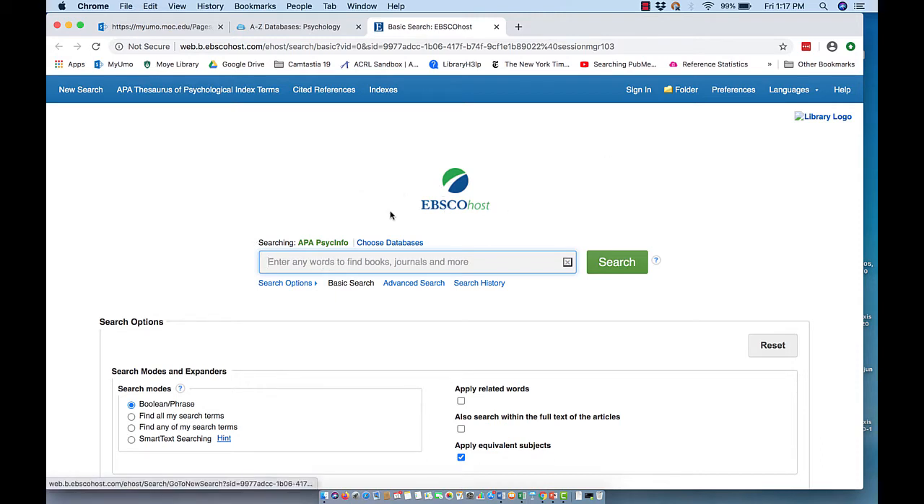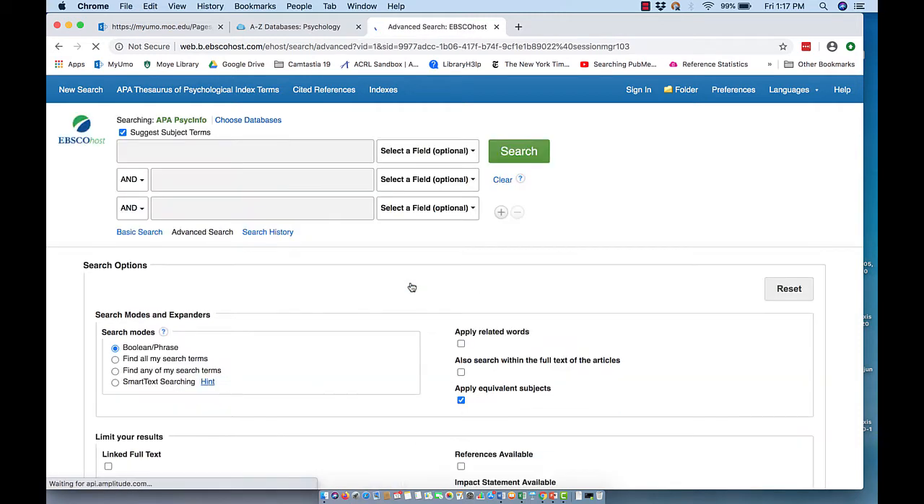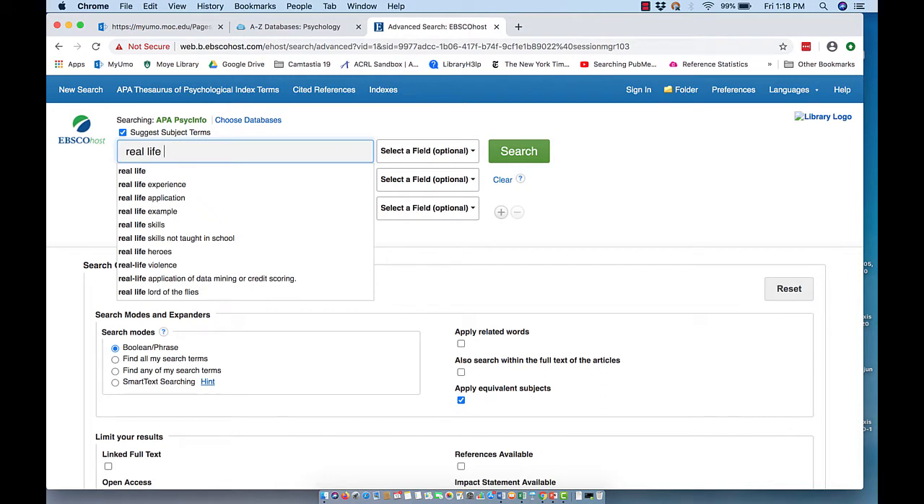We're here at the EBSCOhost, who's the vendor, PsycInfo database, and we're going to do an advanced search. I would always have you do an advanced search. It just gives you more options. So I'm going to do real life events.